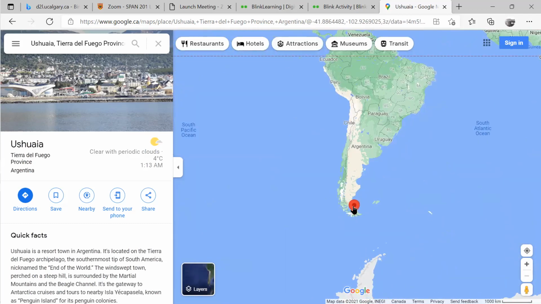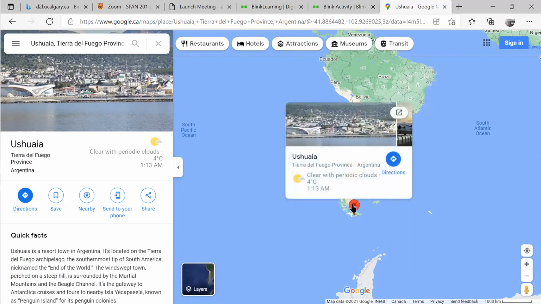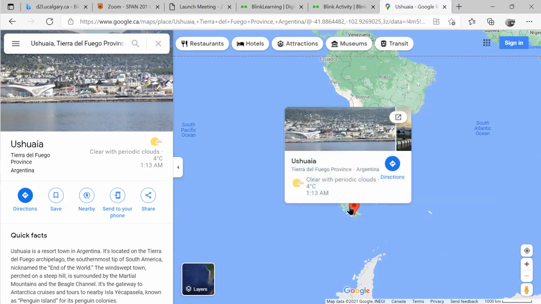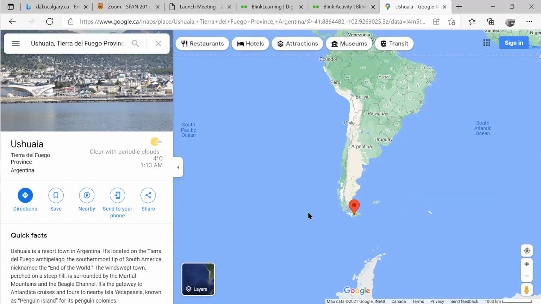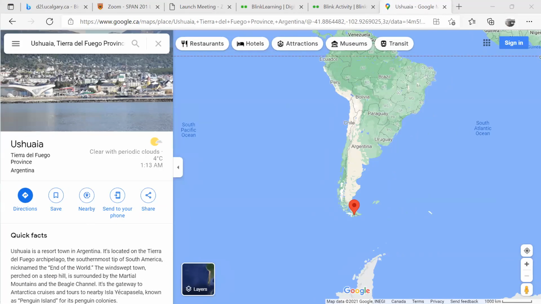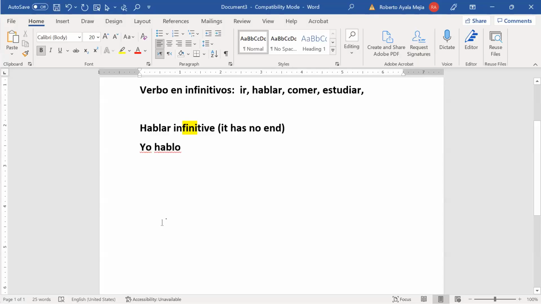So anyway, Ushuaia, which is here, again, Ushuaia. It is a province in Argentina. It is, sorry, it is a town, es un pueblo de una provincia de Argentina. Let me write that down so you can see what I'm saying. I always like to show you what I'm saying, okay? So let me share with you my, so Ushuaia, let's write two sentences.